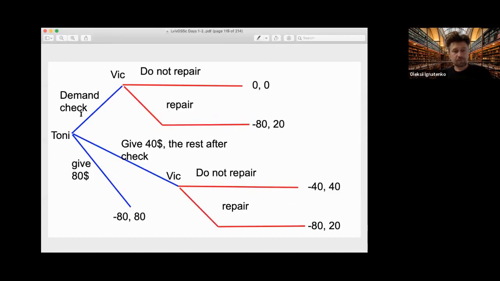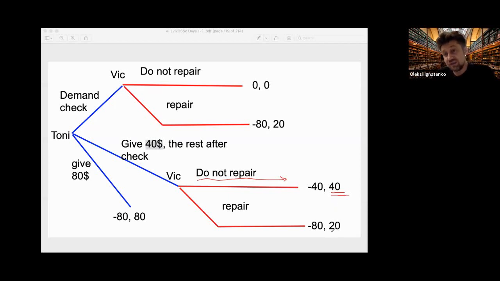So they propose an intermediate move. They propose the idea that Tony can give half of the sum before and the rest after the check. And in this situation now, Vic has an incentive not to repair and get 40, and it's better than getting the repair with a moral compensation estimated at $20.